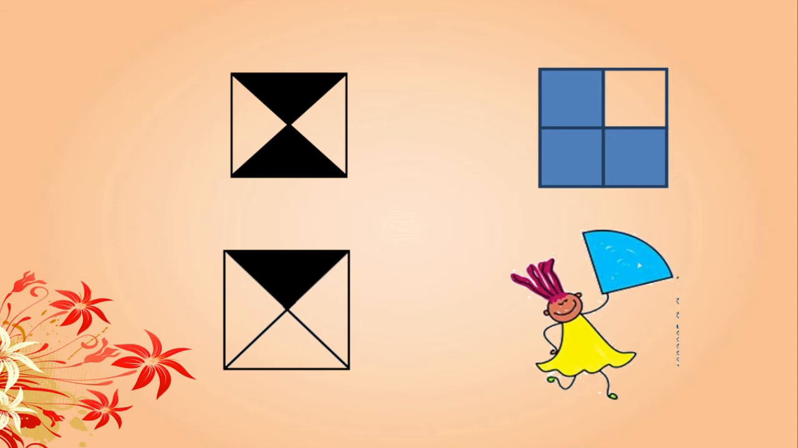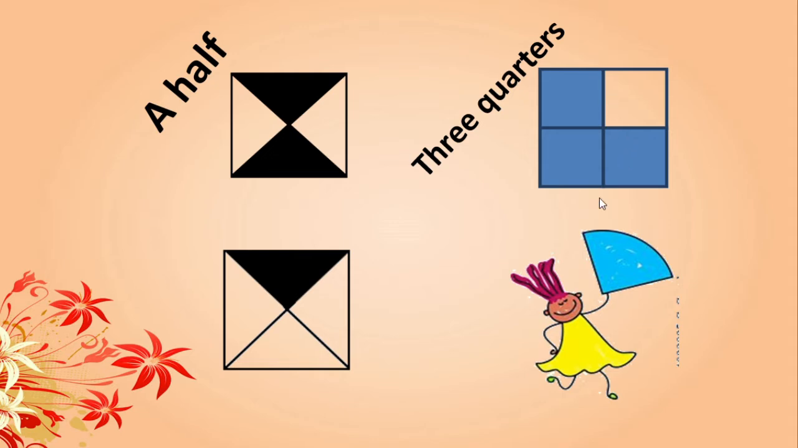We have to write about the colored part. See here, 4 parts are there. Out of that, 2 are colored, means half portion is colored. In the second one, here 4 parts are there. Out of 4 parts, 3 parts are colored. Yes, this is nothing but 3/4. They are colored, isn't it?